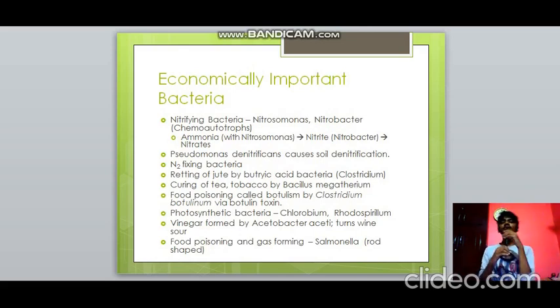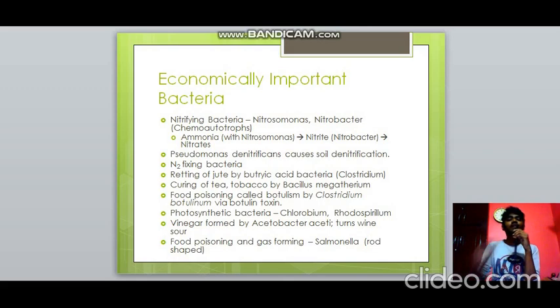So, what are the economically important bacteria? Nitrifying bacteria like Nitrosomonas and Nitrobacter are chemoautotrophs, and they help in certain processes: with Nitrosomonas, ammonia makes nitrite, and with Nitrobacter, nitrite makes nitrate. This is the complete process of nitrification, which we'll be learning in detail in further lessons. Also, Pseudomonas denitrificans causes soil denitrification. All these are bacteria and they are economically important. That's what we are learning under this topic.